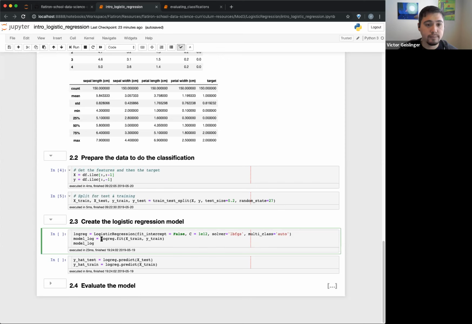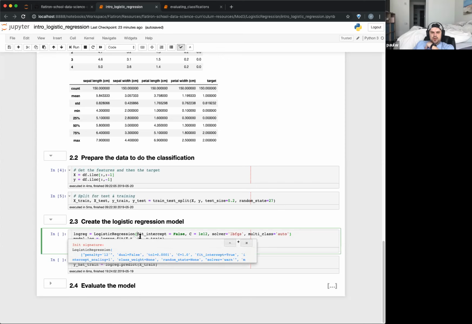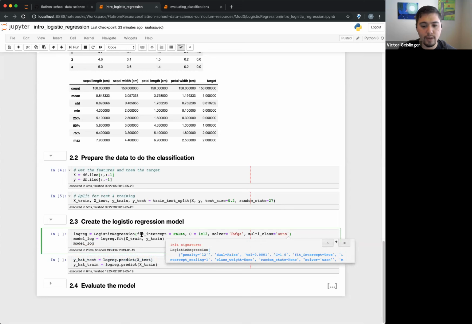Okay. Wait, what was the shortcut you used to do that? Oh, Shift Tab. Shift Tab. Okay, and that's like the same thing as doing question mark and running it? Yeah, though I think question mark gives you a little more info because it gets the full docs, but this will give you the initial part. I like that. Thank you. You said Shift Tab? Shift Tab. Yeah, and I believe if you're just on the function, it'll do that. I think if you're within it too. So just know that. Okay. Yeah. Thank you. Okay, no problem.